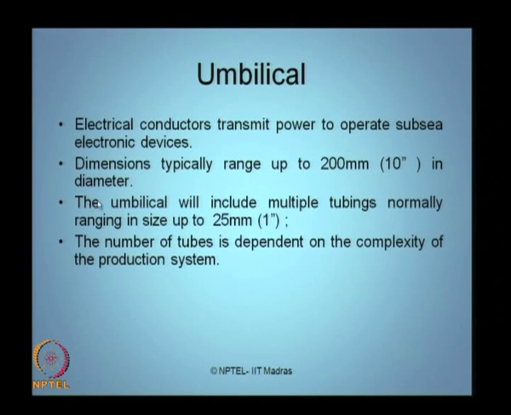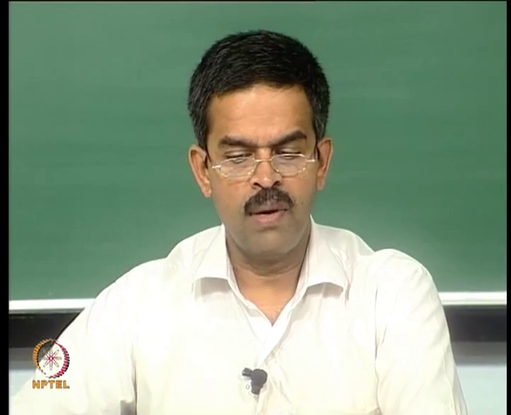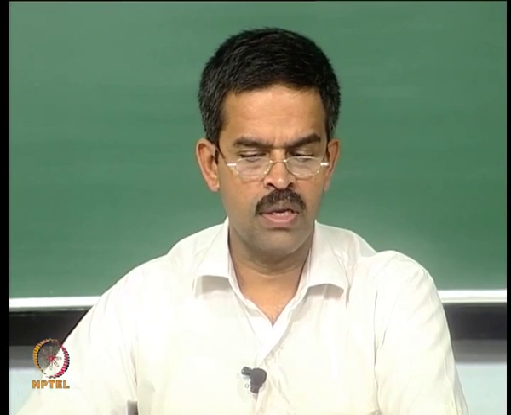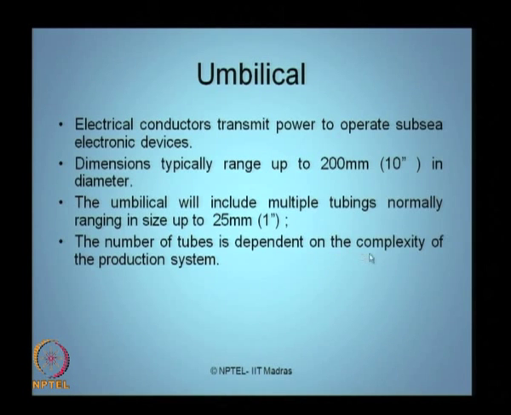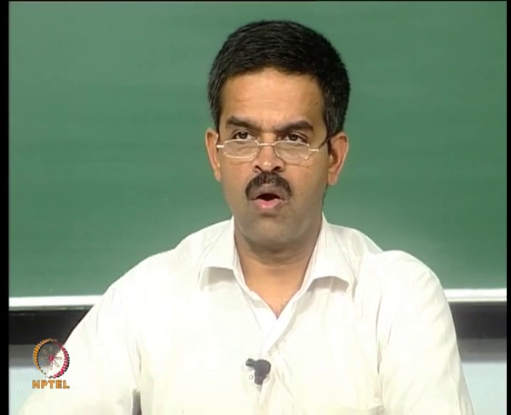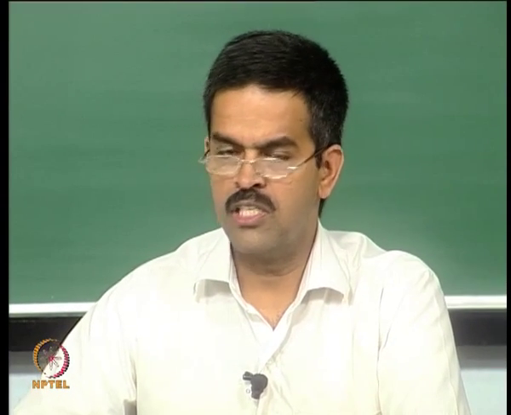The number of tubes used in an umbilical depends on the complexity of the production system you are using, because an umbilical is a combination of multiple tubings. The more complex the production system, you may require, for example, water injection, oil injection, and sometimes people do carbon sequestration as well.